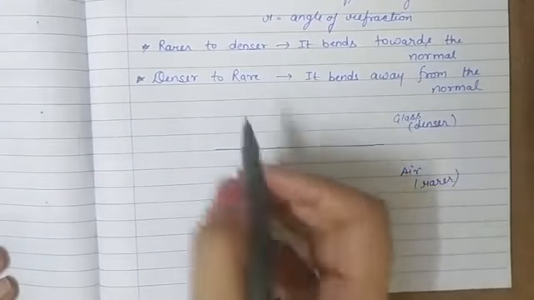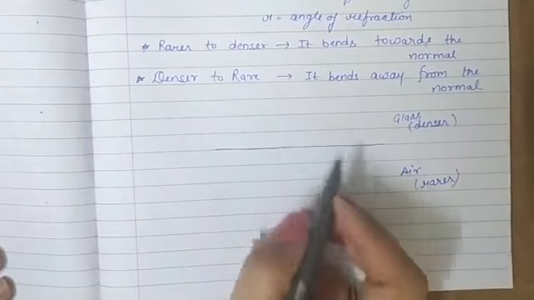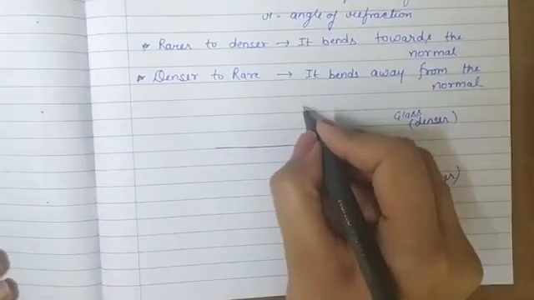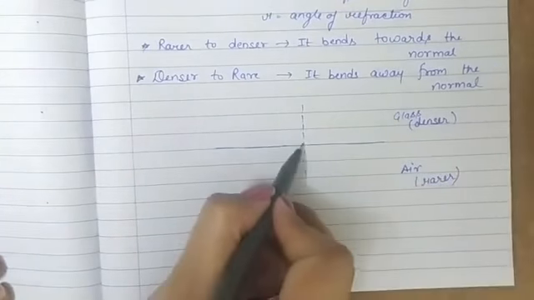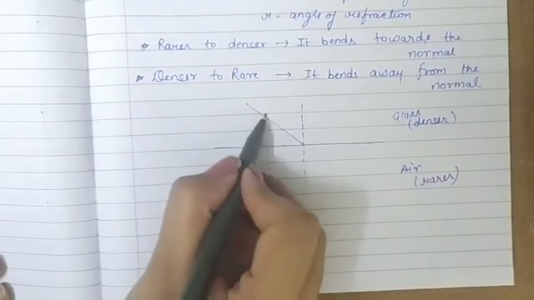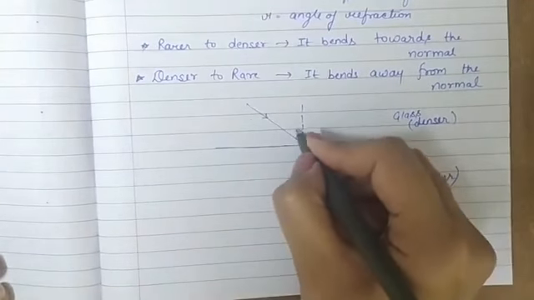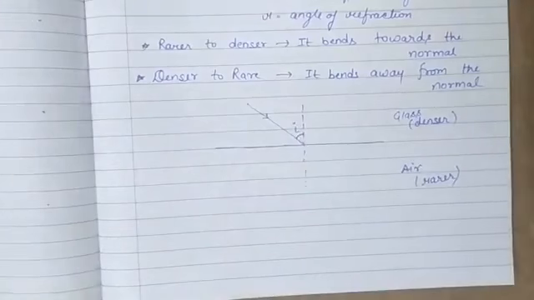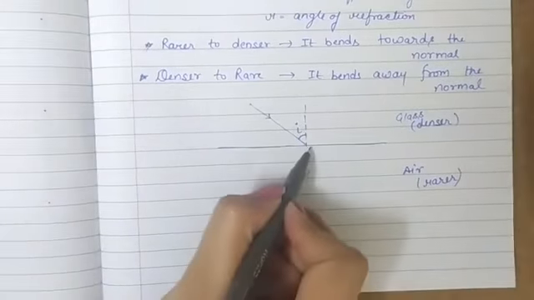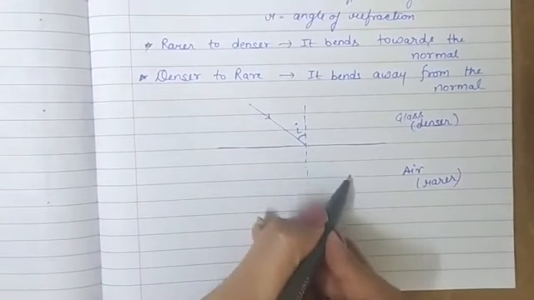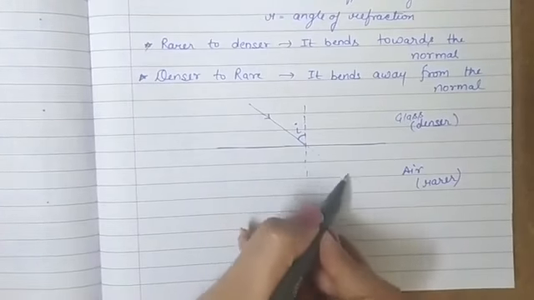So now light is traveling from glass to air, means denser to rarer medium. If this is the normal and light is incident like this, making an angle of incidence I with the normal, then its path should be like this. If there is no change in medium, then its path should be like this.